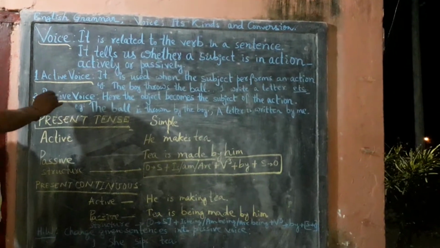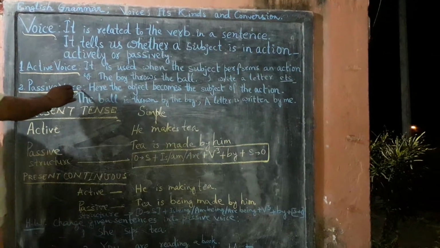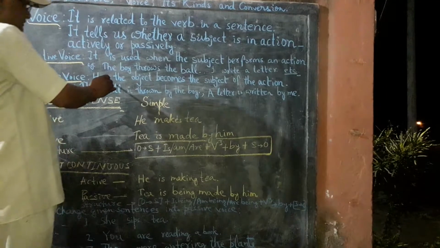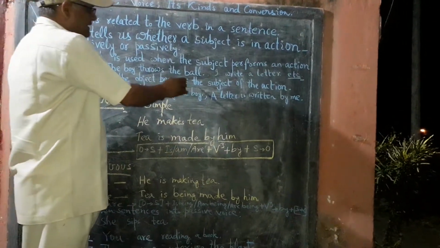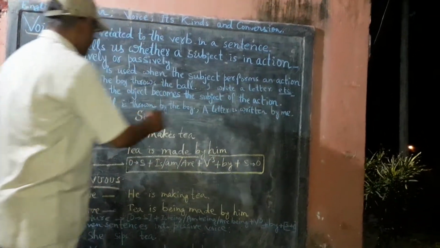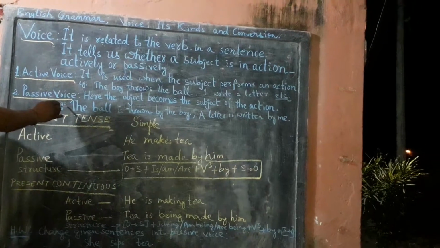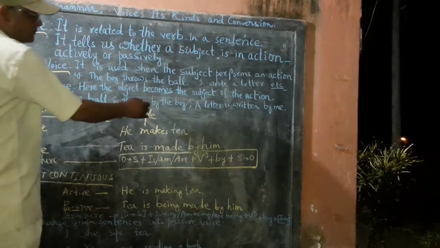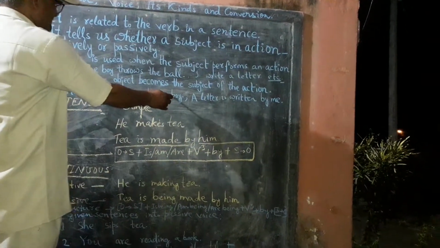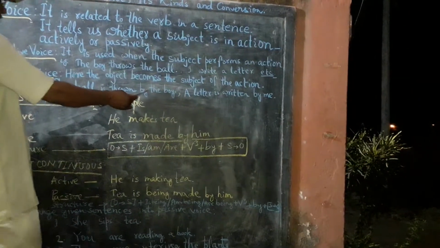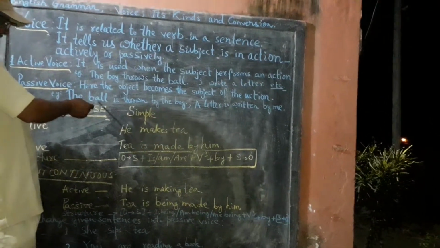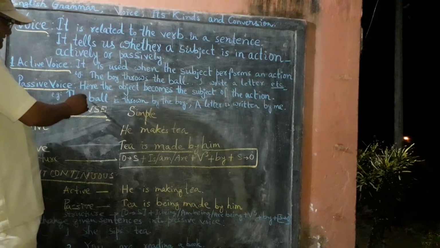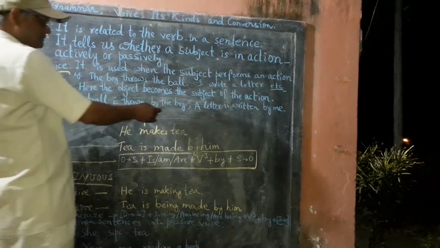In case of passive voice, we see here the object becomes the subject of the action. As for example, the ball is thrown by the boy. That means here the object acts like a subject.